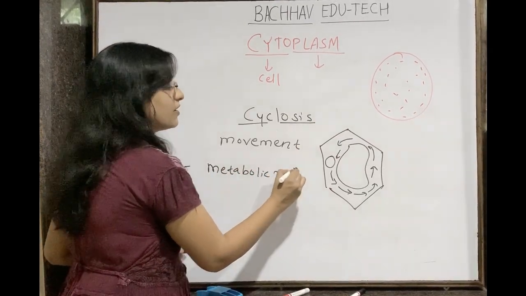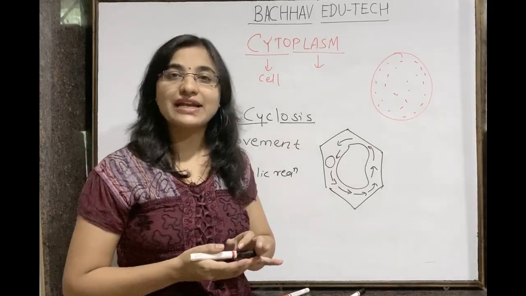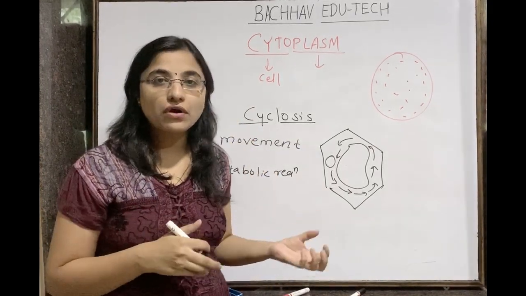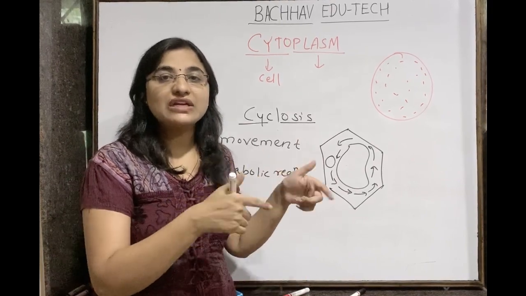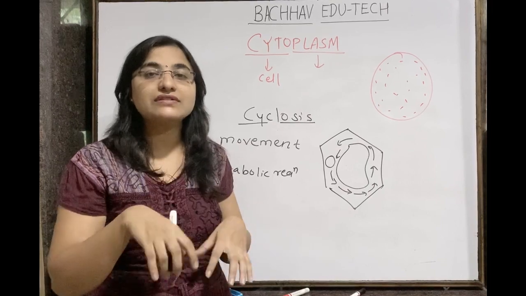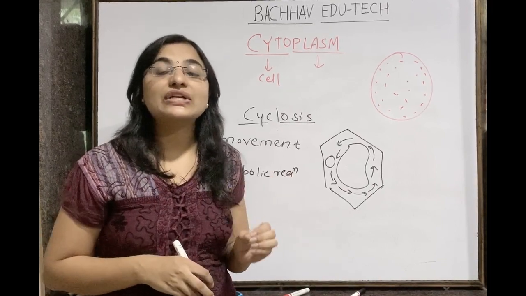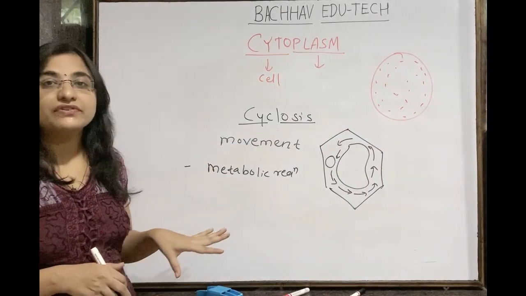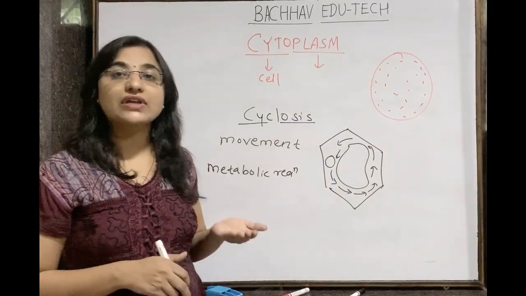It is the site for metabolic reactions, like glycolysis and all types of metabolic pathways that are going to occur in the cell. But in the cell, where are they going to occur? They are not going to occur on the ER or Golgi apparatus, they are going to occur in the cytoplasm. Understand this? So it is the site for the different types of metabolic reactions.